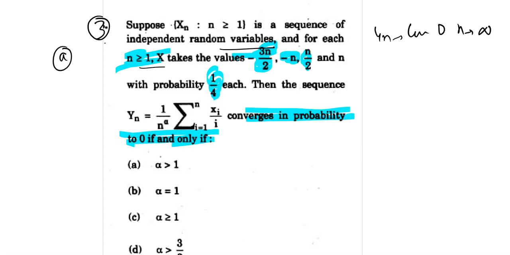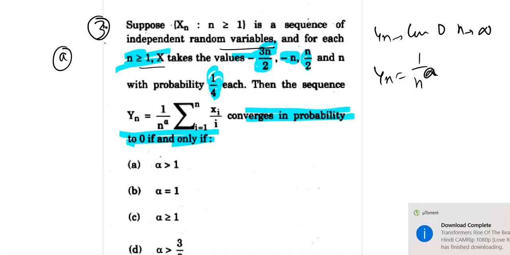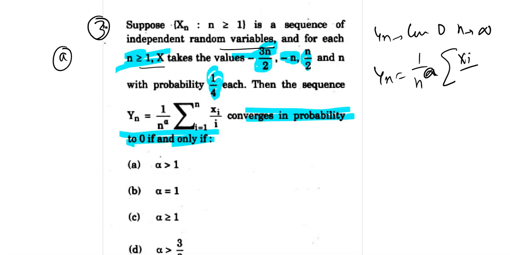So this means that probability of Yn. Analyze करते हैं, so Yn equal to 1 by n to the power a into summation of i equal to 1 to n. So this is Xi by i.